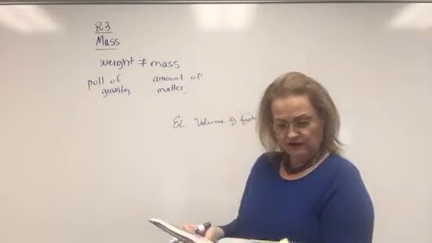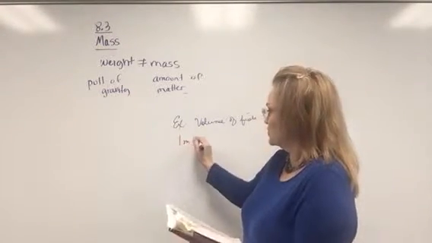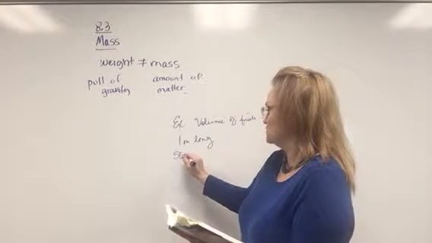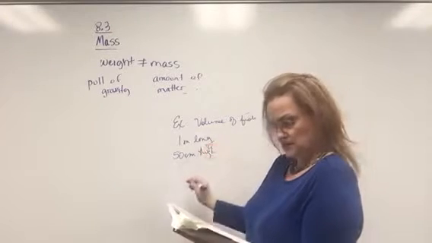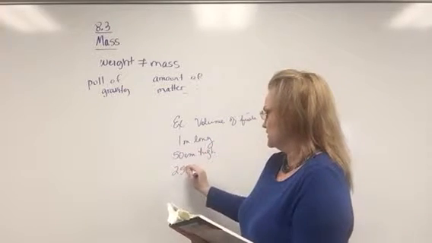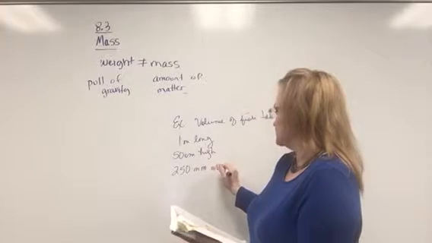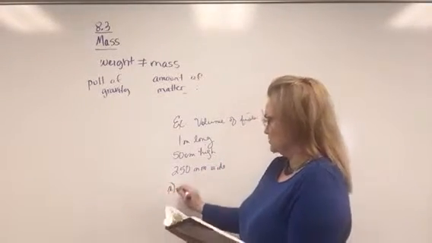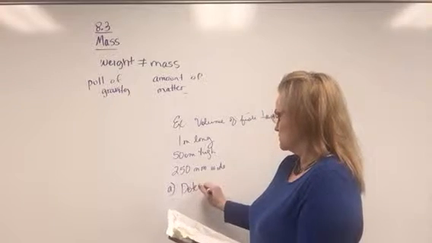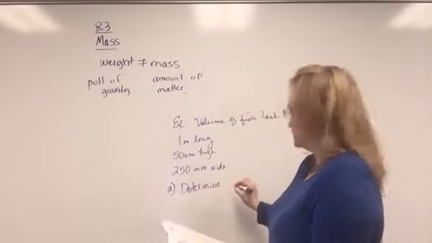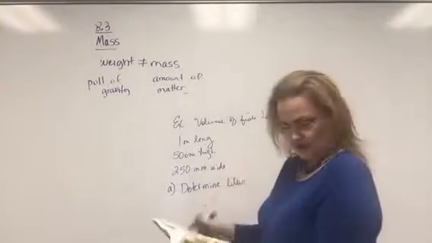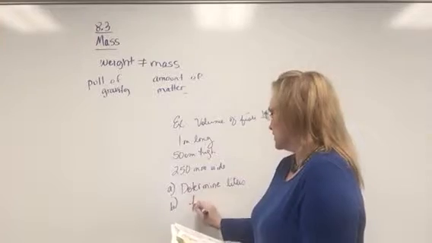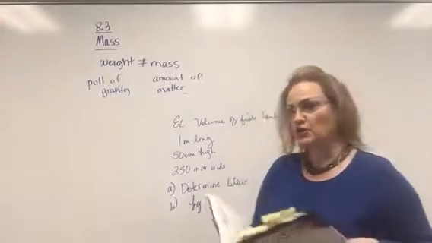So it says we've got a fish tank that is 1 meter long, 50 centimeters tall, or the height, and then 250 millimeters wide. And then we're asked to determine how many liters that holds. Determine that in liters. And then the next part, part B, is how many kilograms would that be? How much would it weigh in kilograms? So we've got 2 parts there.